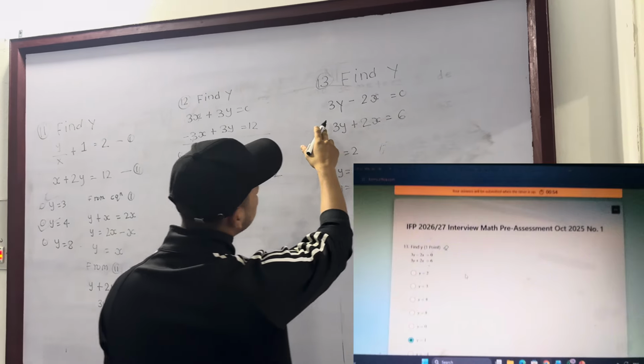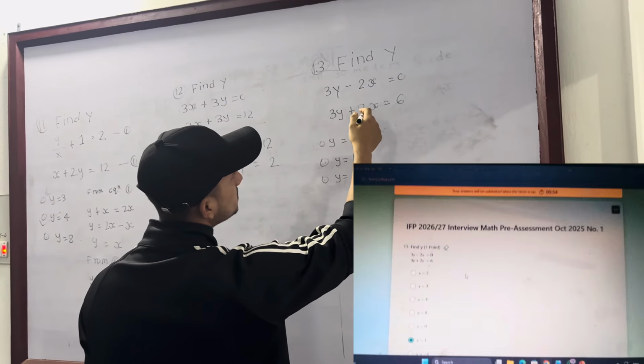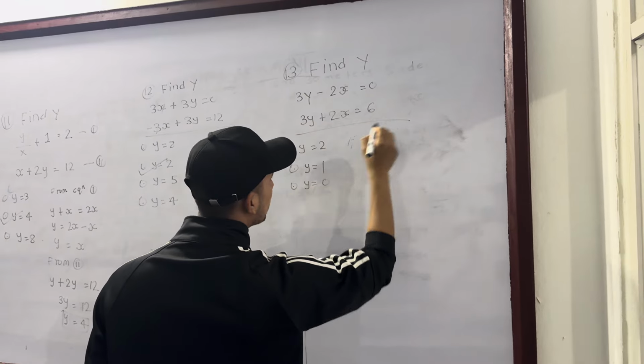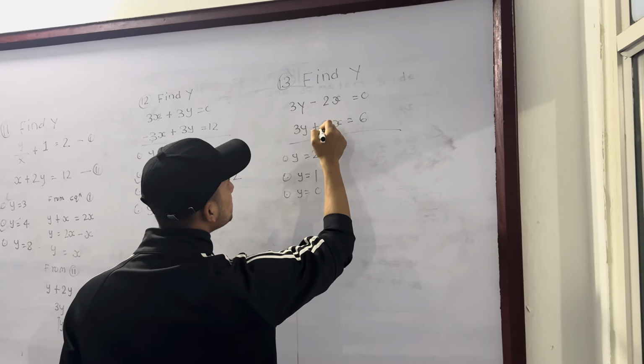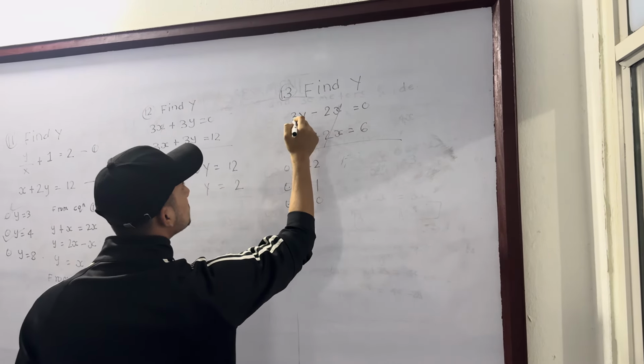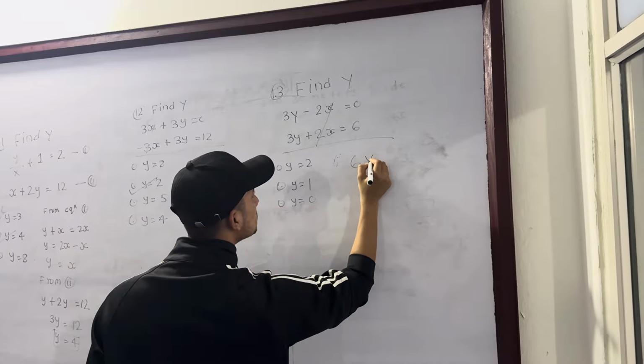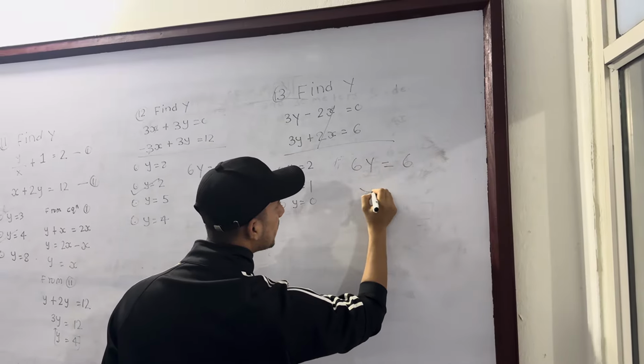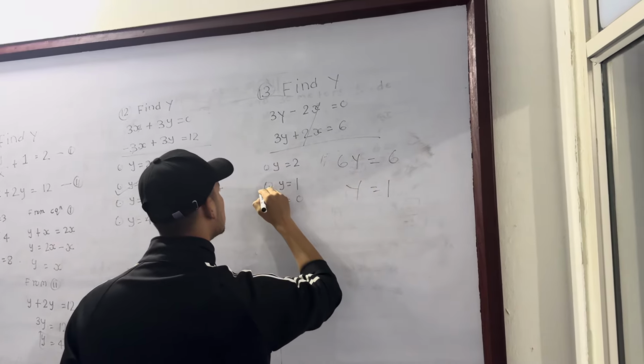So here is the next question: 3y, 3y, 2x, 2x. So just add these two equations. So minus 2x plus 2x, this gets eliminated. So 3y plus 3y, it's 6y is equal to 6 and y is equal to 1. So this is the correct answer.